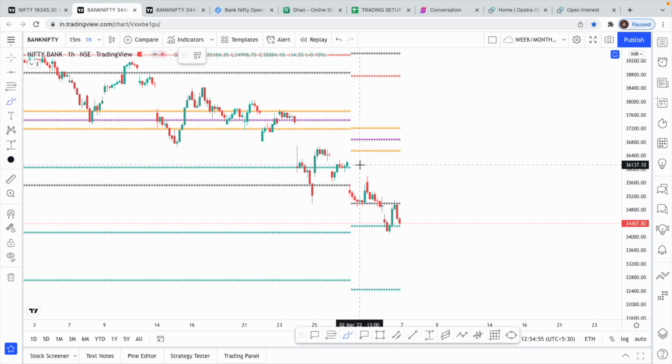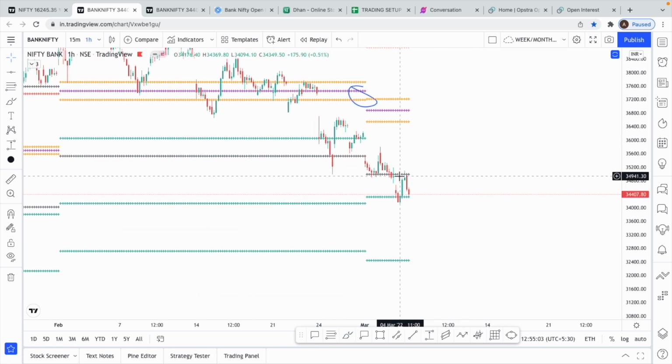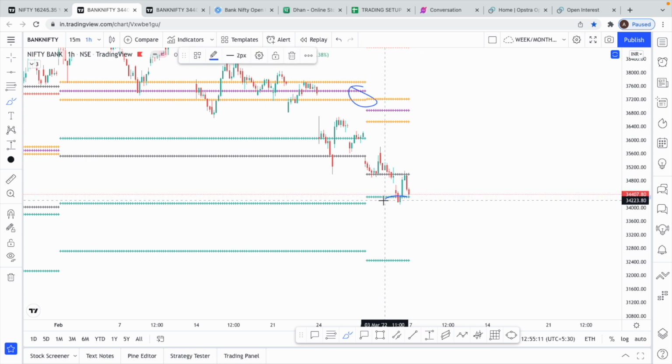Now, we are just at the beginning of the month. We have a lower CPR ratio from the previous month. It's not wide or too narrow, it's a normal CPR. We have come till S1. Today is only March 4th. We still have the entire month, right? Almost 20 trading days are there. We have come to S1.